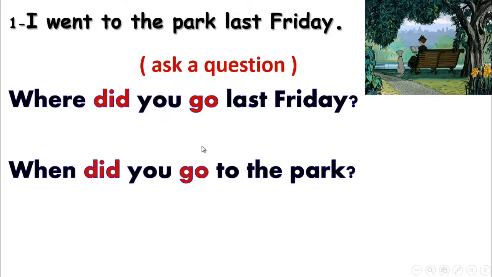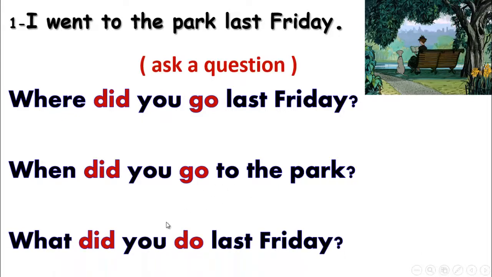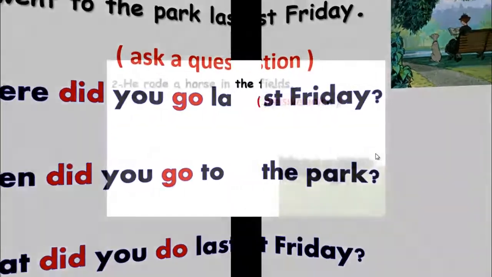And also, if you want to ask about the time, you are going to use what? When. So, when did you go to the park? Because we ask about the time. And also we can say, what did you do last Friday, if we want to ask about the action. So here we have a variety of questions we can use to ask about this sentence.